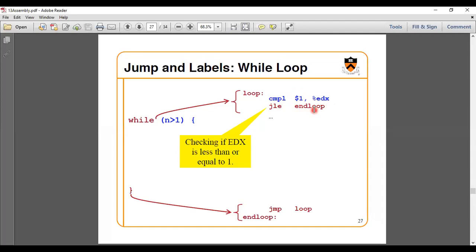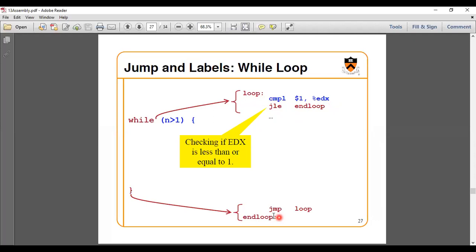So here we are specifying a label. The label here is loop. It is the starting of your loop. If you fail in this comparison, you have to go for the other label which is situated here. If you see where I am placing this spotlight, the end loop is situated here.